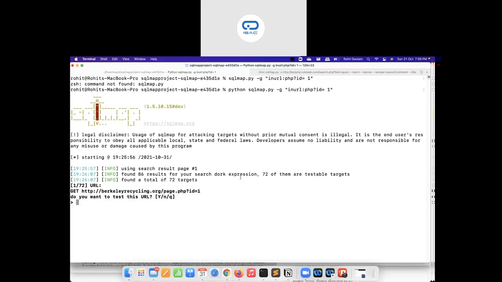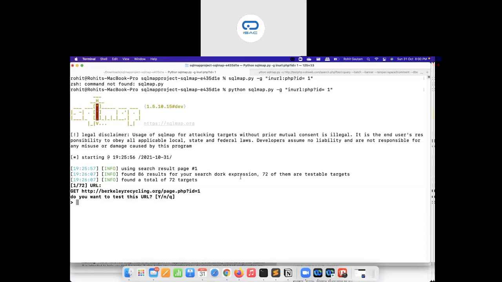Also, I do not recommend hunting on or identifying vulnerabilities on live websites which do not have a bug bounty program, for a specific reason. Those targets, or those organizations, are not ready for anyone to do these types of security testing. There may potentially be a case wherein the vulnerability that you are identifying on the website may break something in the back end. So for that reason we generally do not recommend testing on websites that do not have a bug bounty program. Keep this in mind, always pick bug bounty programs.